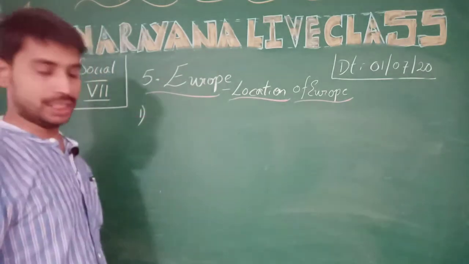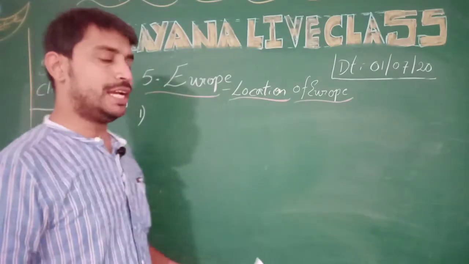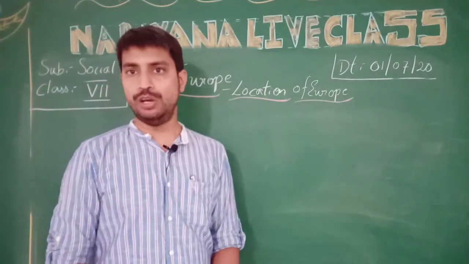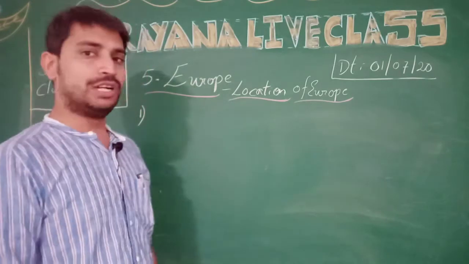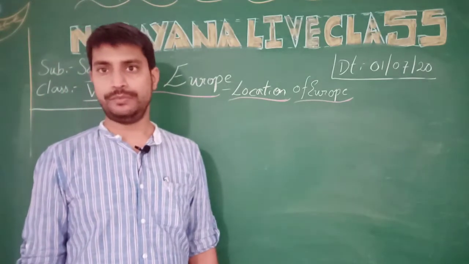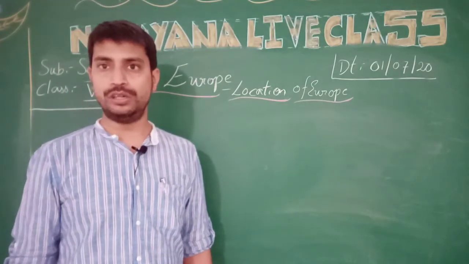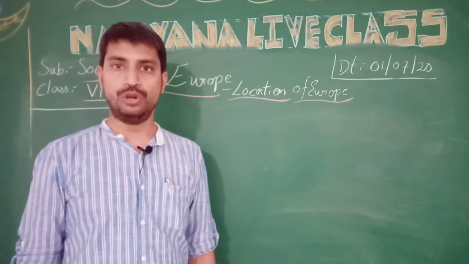Coming to the first question, children: explain the location of Europe. As we all know, Europe is the second smallest continent in the world. So the question is about the location of Europe.